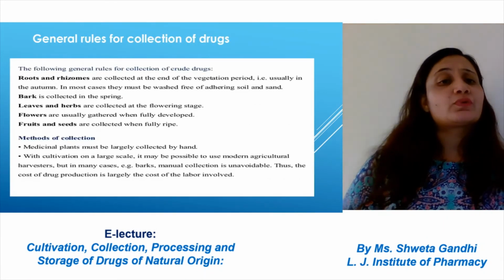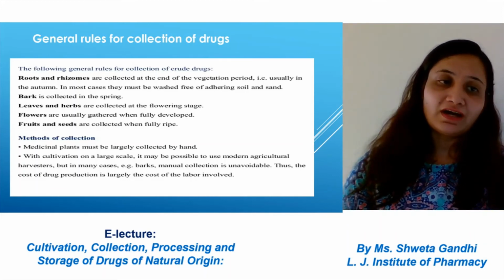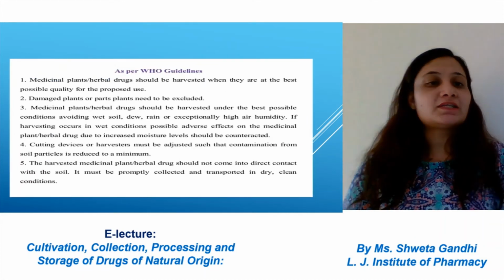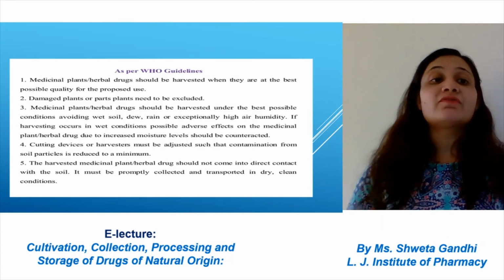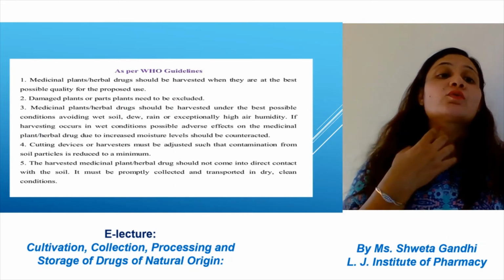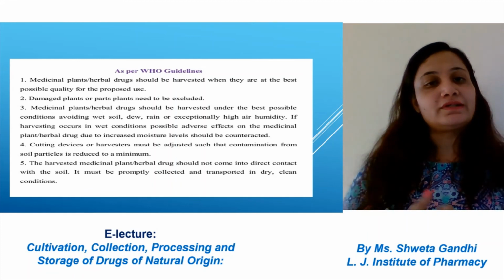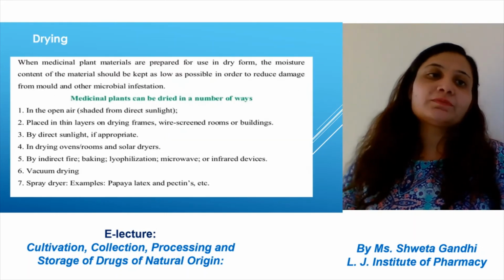For example, root and rhizome have different times of collection. Bark, leaves, how to collect the flowers, method of collection by hand, by machines. And as per the WHO guidelines, medicinal and herbal drugs can be harvested when they are of the best possible quality, when they have the best time for the important quality phytoconstituent. These are the important points to remember.